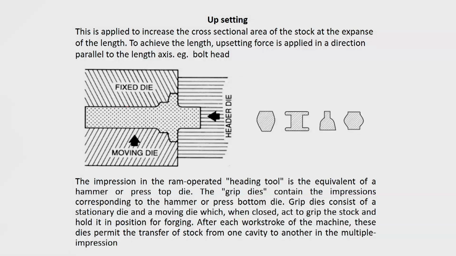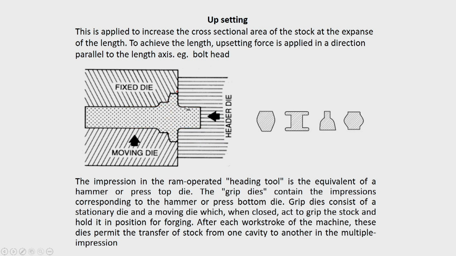In that case, you are applying a load along the axial direction and the metal flows radially and fills up. Your initial workpiece is an elongated cylindrical piece like this. You hold it between a fixed die and a moving die, with a very high force. At the end there is a cavity like this, and the head will be projecting. The header die moves along this direction and causes the metal to flow and fill up the cavity. So, you get the head.